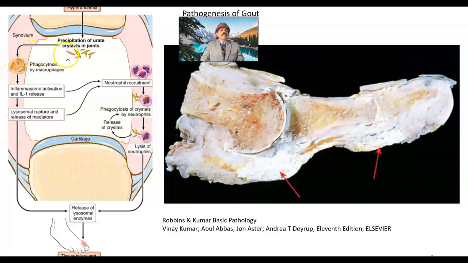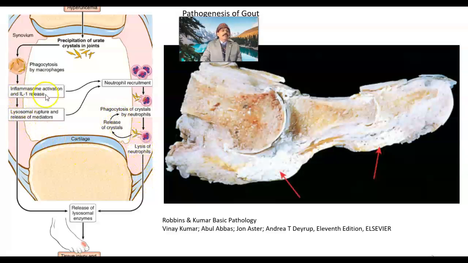So what happened? The crystals are engulfed by the macrophages. There will be inflammasome activation and interleukin-1 release. That will also incite neutrophil recruitment and phagocytosis of crystals by neutrophils, and release of crystals after phagocytosis or lysis of the neutrophil may happen.